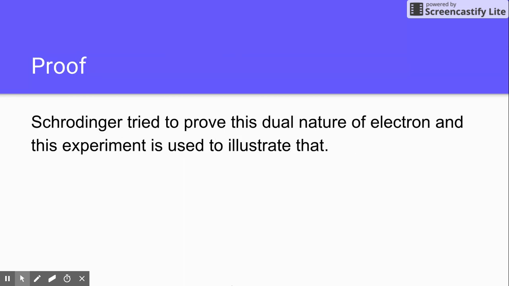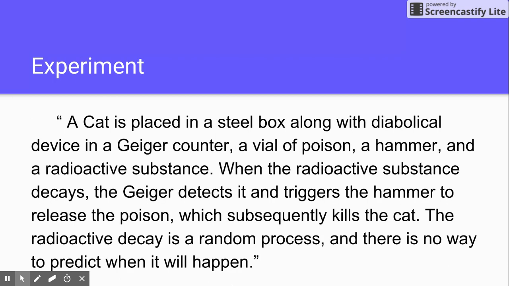Proof. This Schrodinger's cat paradox or experiment is a proof of the dual nature of the electron. The experiment was carried out by Erwin Schrodinger. A cat is placed in a steel box along with a diabolical device: a Geiger counter, a vial of poison, a hammer, and a radioactive substance. When the radioactive substance decays, the Geiger counter detects it and triggers the hammer to release the poison, which subsequently kills the cat. The radioactive decay is a random process, and there is no way to predict when it will happen.